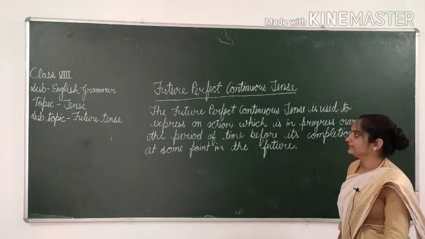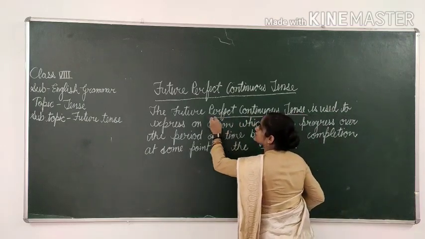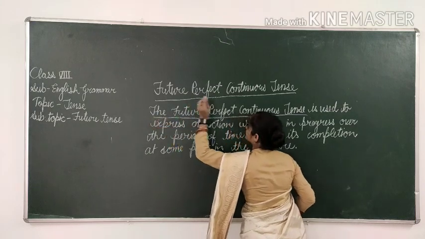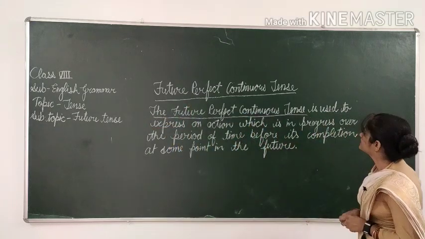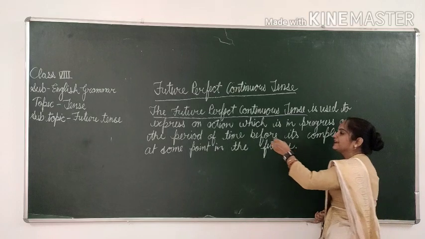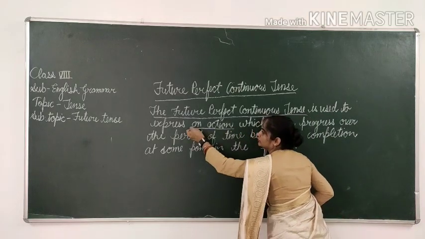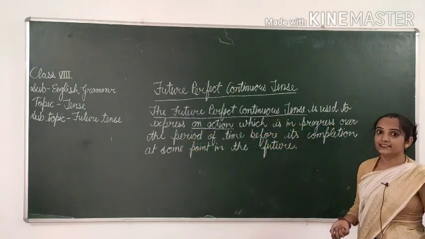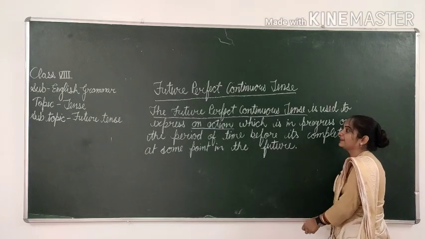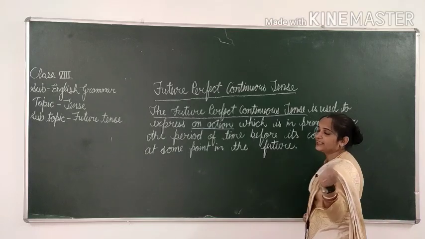Have a look at the definition. Future perfect continuous tense is used to express an action. You know very well all the tenses are used to express an action with different timing.